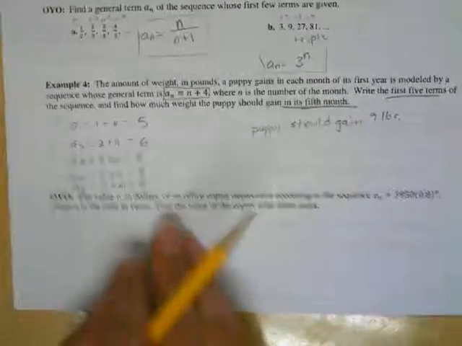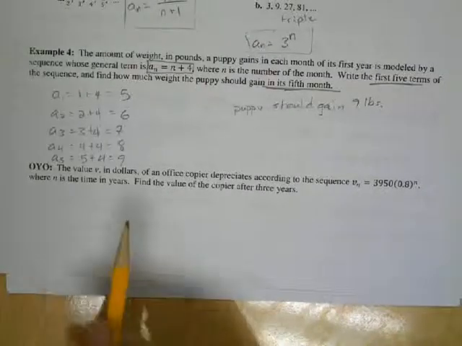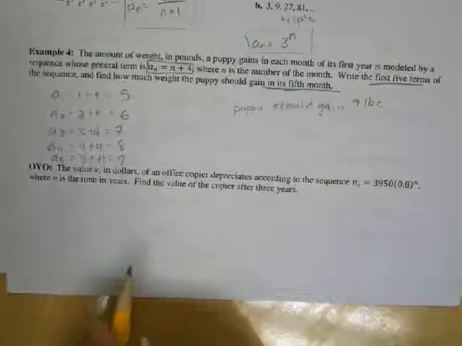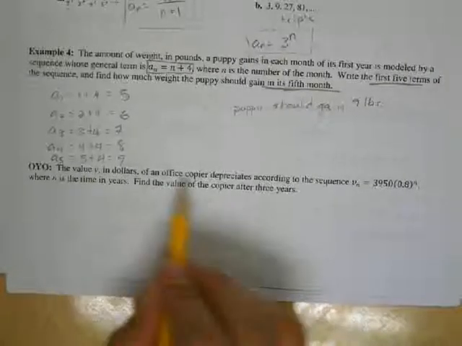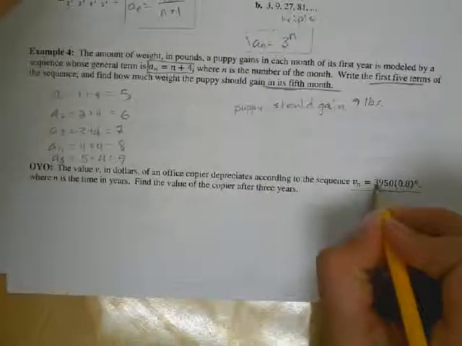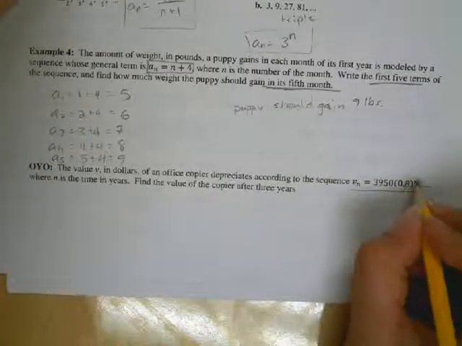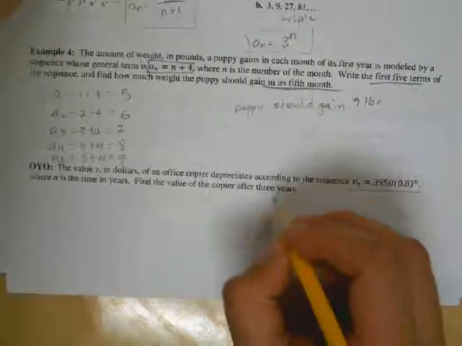All right. Now, on your own, go ahead and hit the pause button, see if you can figure it out. Come back, make sure you get the correct answer. Here we go. The value V in dollars of an office copier depreciates according to the sequence V sub n is equal to 3,950 times 0.8 to the nth power, where n is time in years. Find the value of the copier after 3 years.